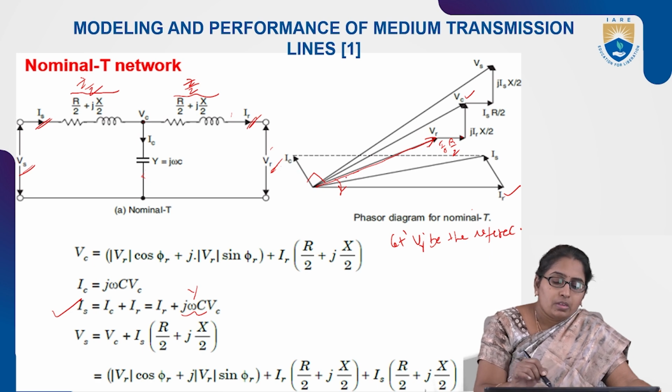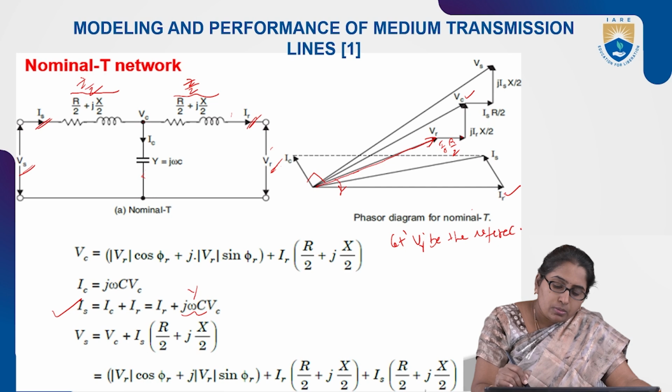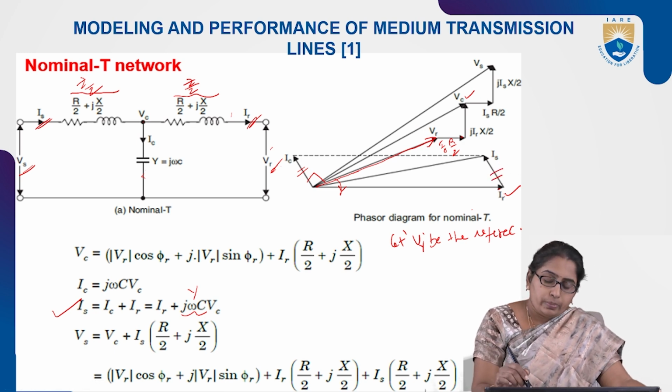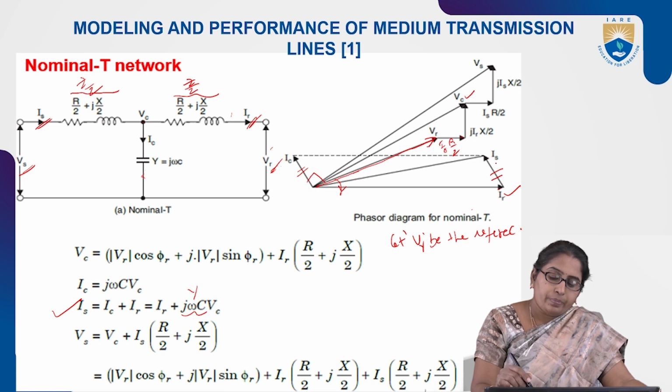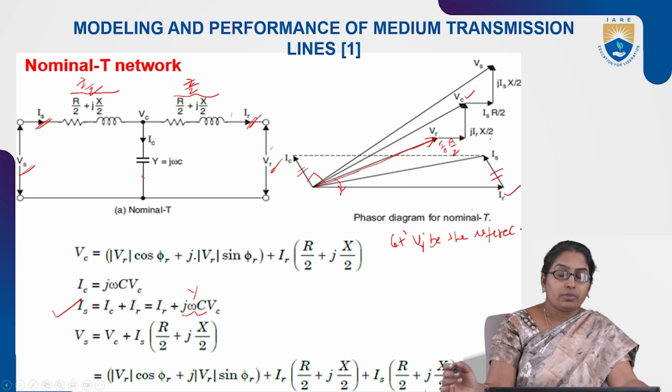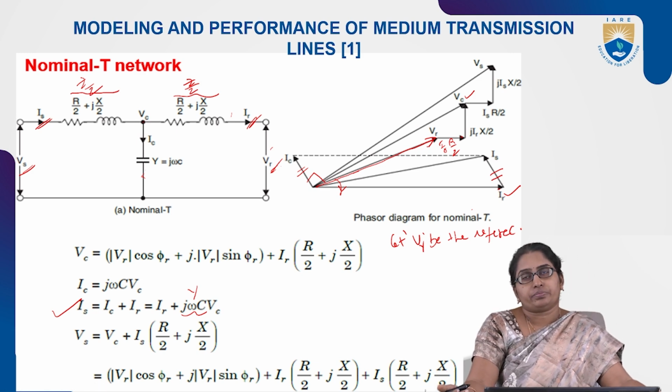Now we know from the diagram, IC plus IR. IR is here, so at the tip of IR draw a vector parallel to IC. This is IC. So IR plus IC gives us IS. So IS is obtained. One equation is obtained.